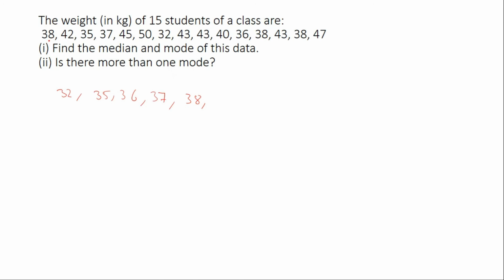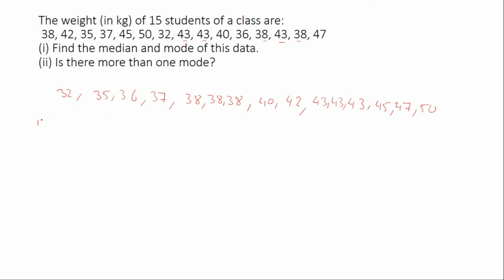As you can see here, 38 is there three times. So we have to write 38, 38, 38, 40, 42. Also 43s, three of them are there: 43, 43, 43, then 45, 47 and 50. We have arranged the data in ascending order.